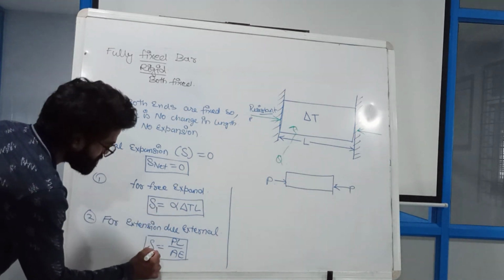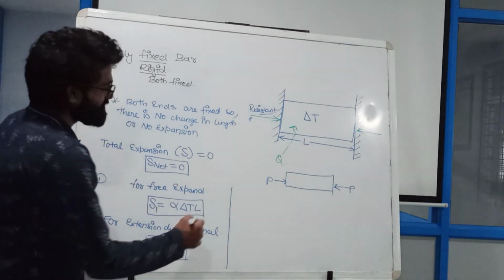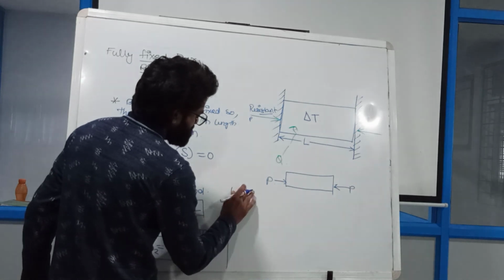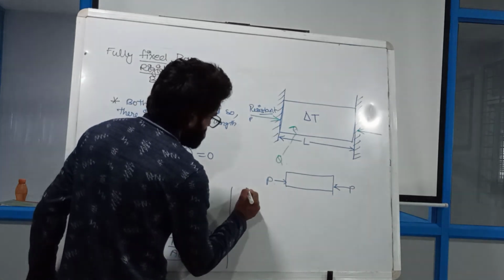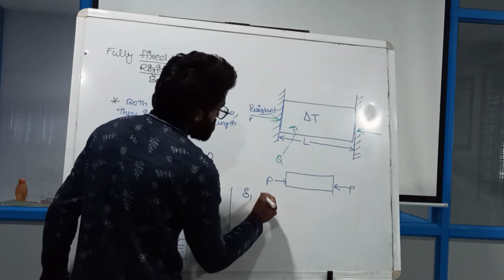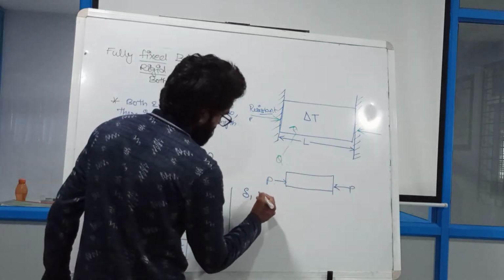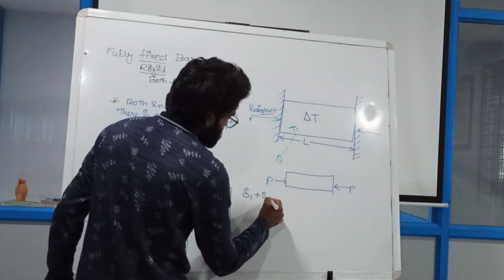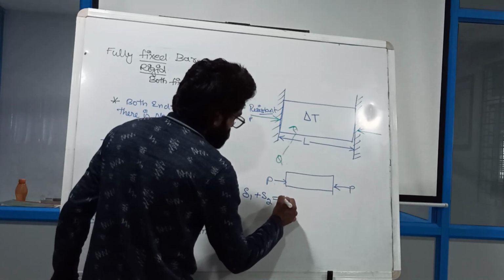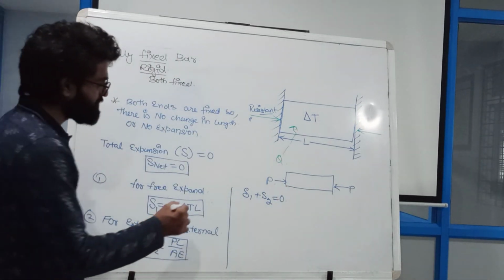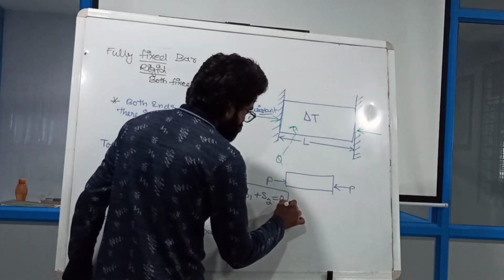This is delta 1, this is delta 2, and delta 1 plus delta 2 should be 0.